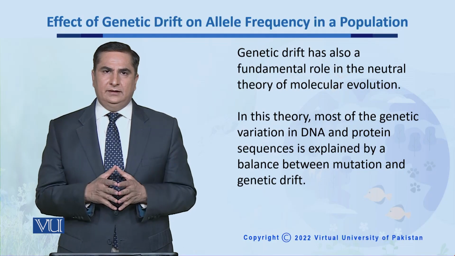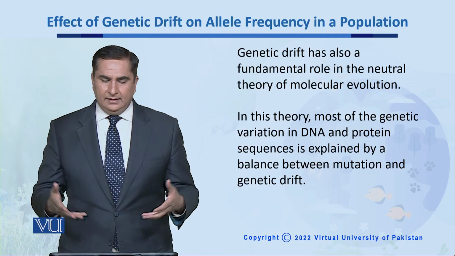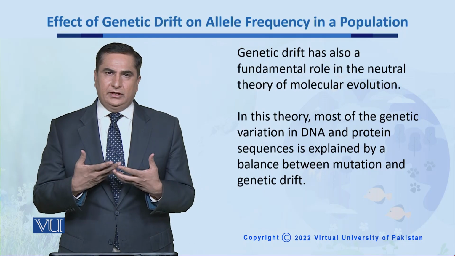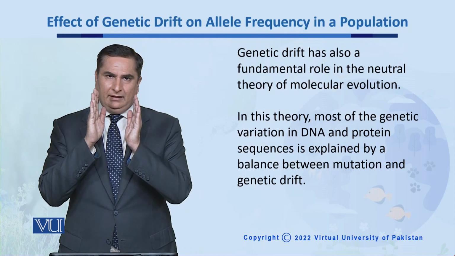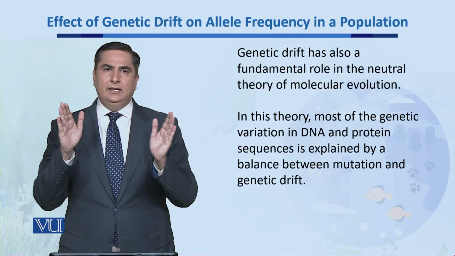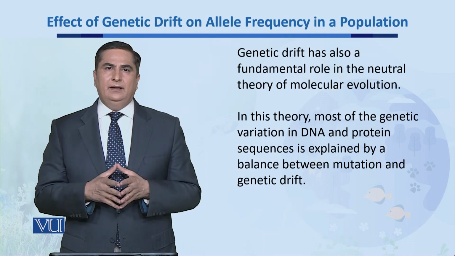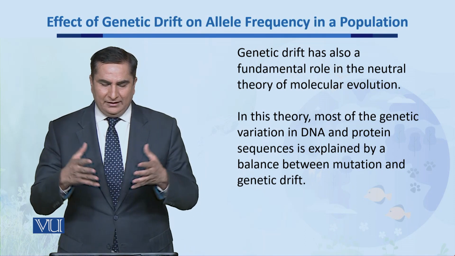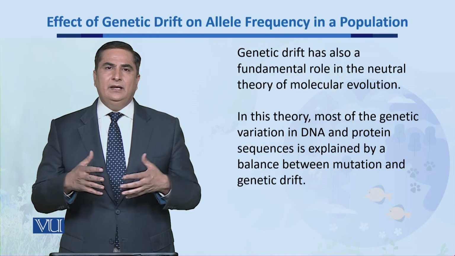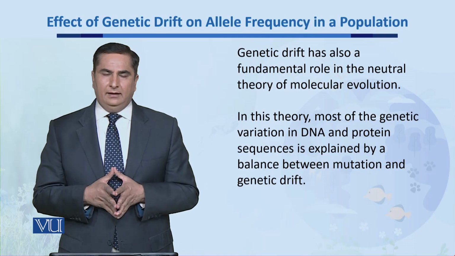These two factors are actually balancing each other, and a typical balance among these two factors has given rise to this neutral theory of molecular evolution.